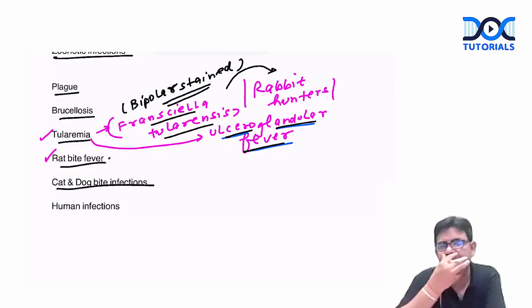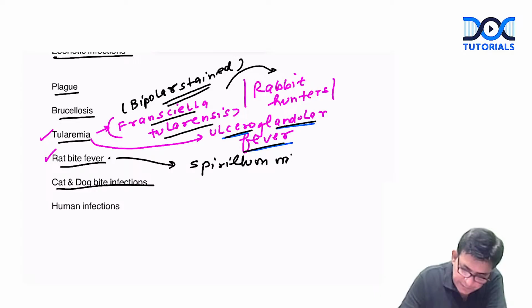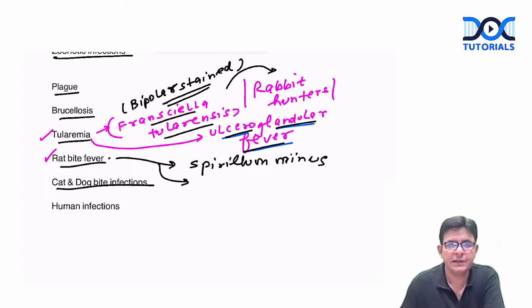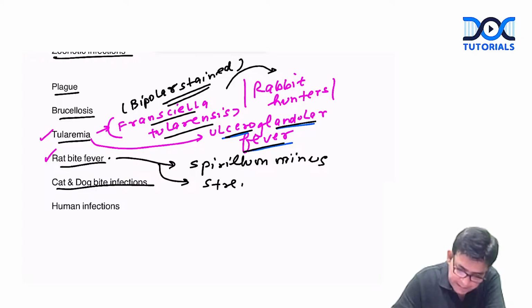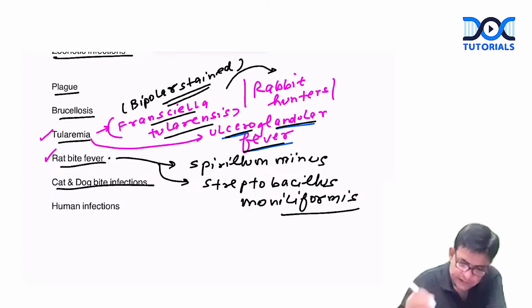Okay, rat bite fever. Rat bite fever is caused by Spirillum minus. Okay, Spirillum minus. And the another one which does it is Streptobacillus moniliformis. These two names you should know.